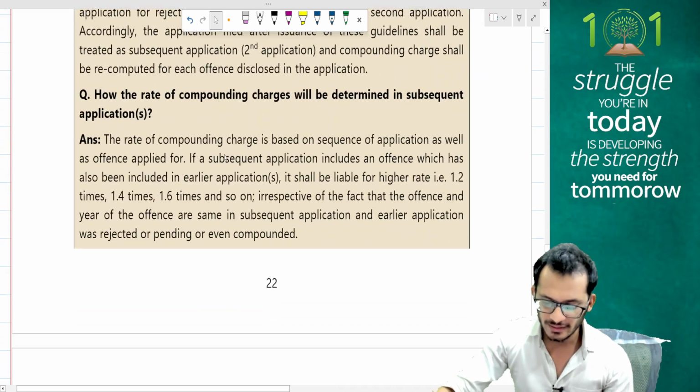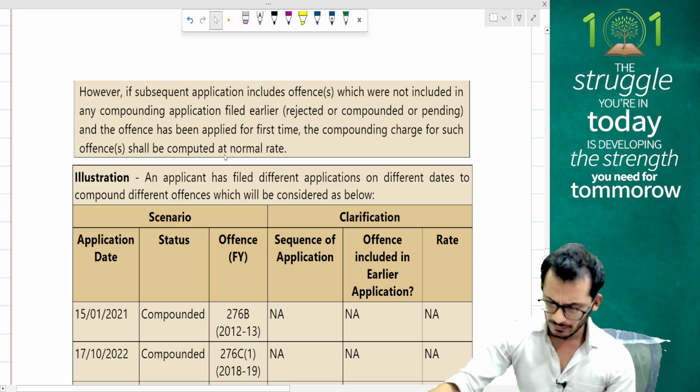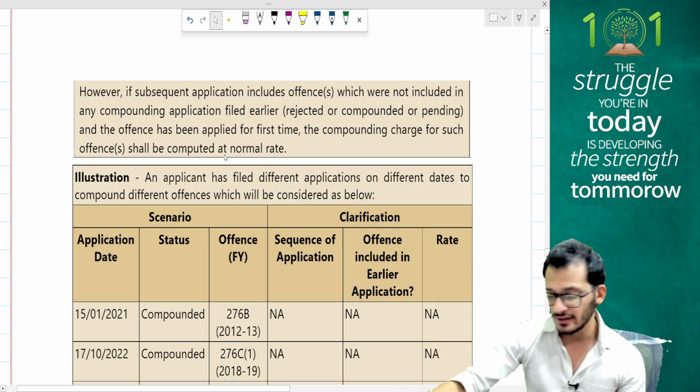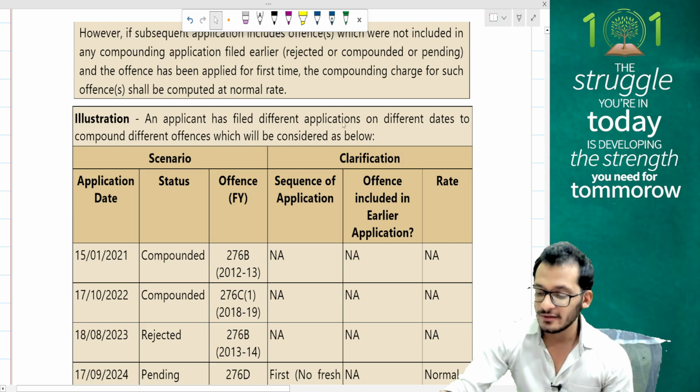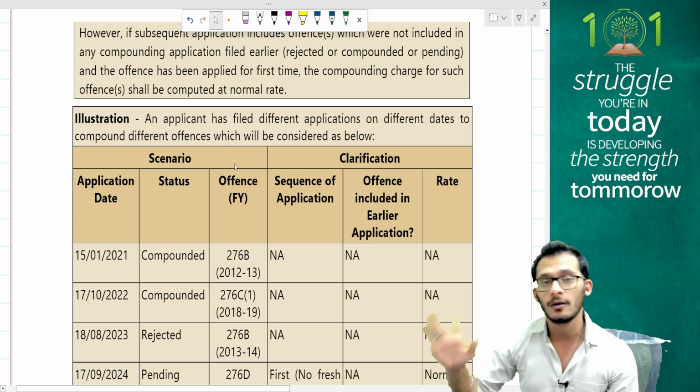I think all these questions are coming from the table only, so there's no problem. Look at an illustration, people. See if you understand the illustration. We can take the understanding from here. An applicant has filed different applications on different dates to compound different offences, which will be considered as follows. So you have different compoundings happening.